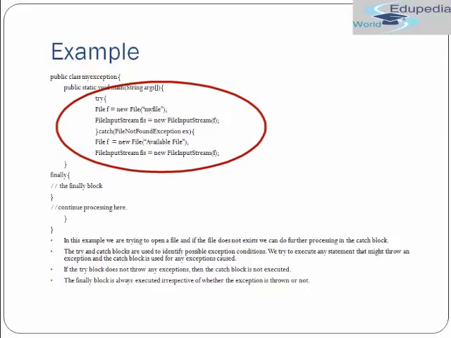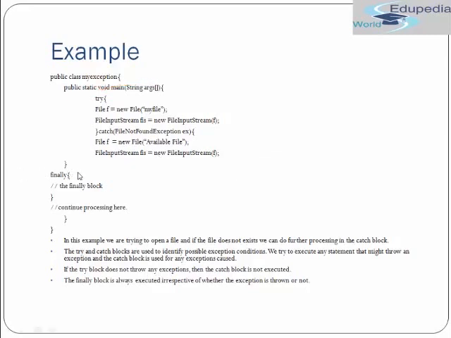Okay. After try and catch, we have another block which is called the finally block. The finally block is used to do something. Let's say you have an exception in try, then it reaches catch, and then again an exception occurs in catch and that is not handled. In that case, the finally block will be executed. Also, if there is no exception and the code has executed the complete try block, then still the finally block will be executed. Let's say there is an exception and it has reached the catch block and the catch block is executed successfully, then also the finally block will be executed. So the finally block will be executed in each and every case.